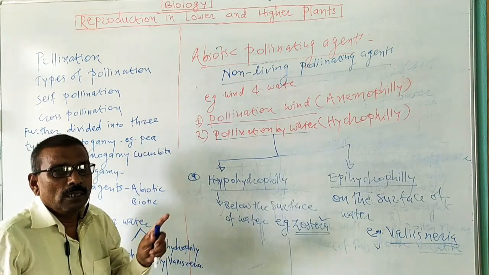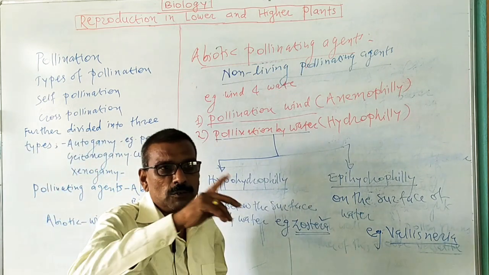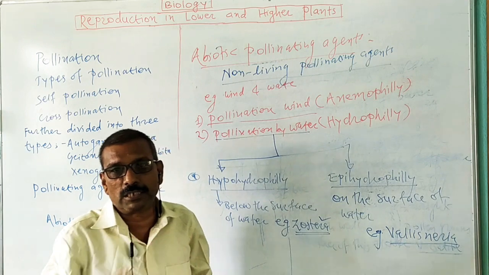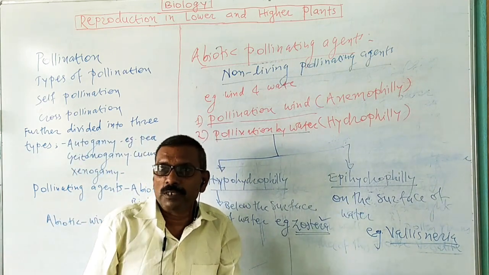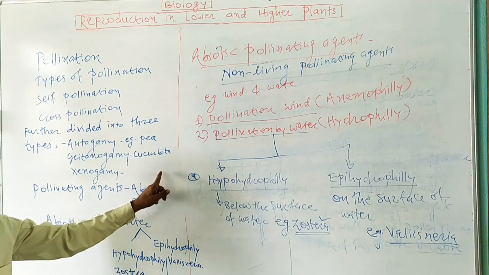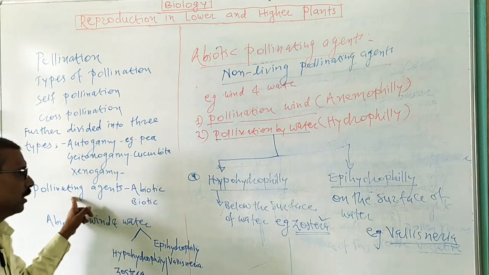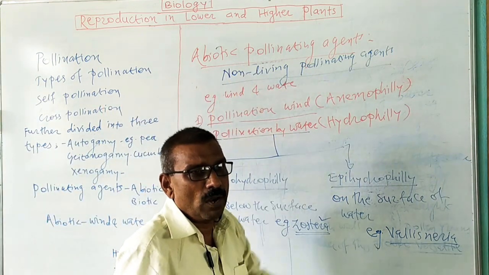Thus we have studied the most important part from the same chapter, that is pollination. In this we have studied the definition of pollination, then types of pollination, that is cross pollination and self pollination. Then special types of pollination, that is three types known as autogamy, geitonogamy, xenogamy.